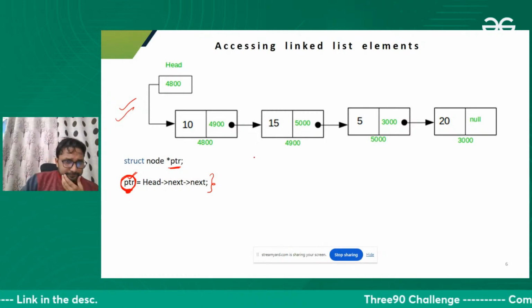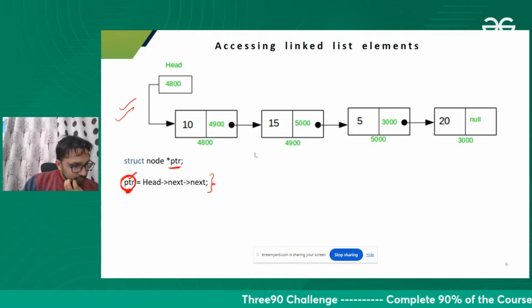What is the value of PTR? If anybody can tell me. Good morning, Nishu. Good morning.